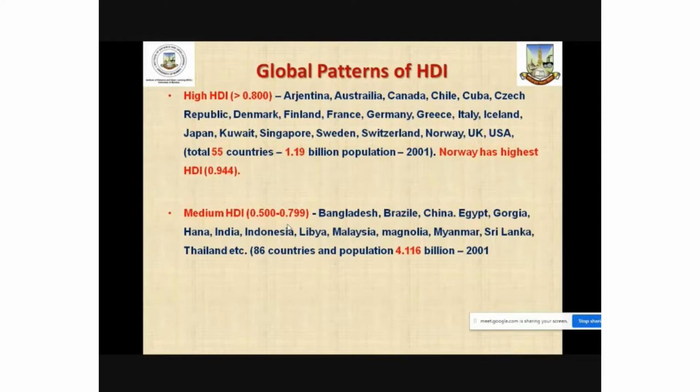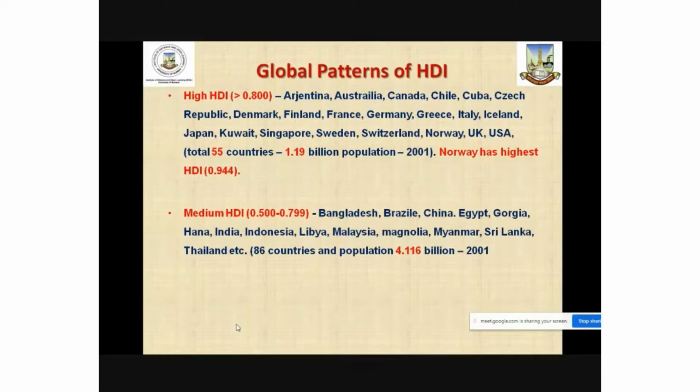The second category is medium human development index, which ranges from 0.5 to 0.799, which includes most of the Asian nations like Bangladesh. Then we have Brazil, South America, China, Egypt, Georgia, Ghana, India, Indonesia, Libya, Malaysia, Mongolia, Myanmar, Sri Lanka, Thailand, and many more other countries.